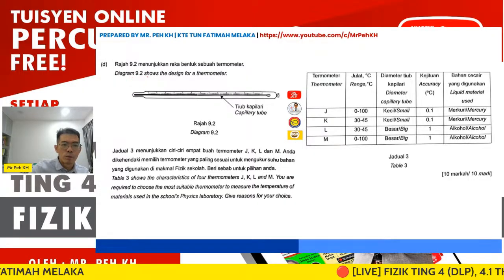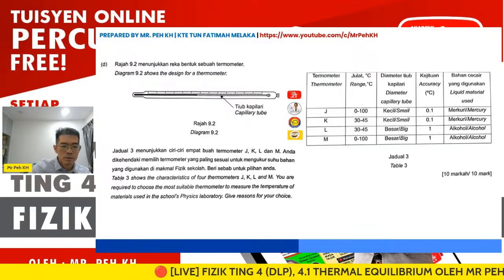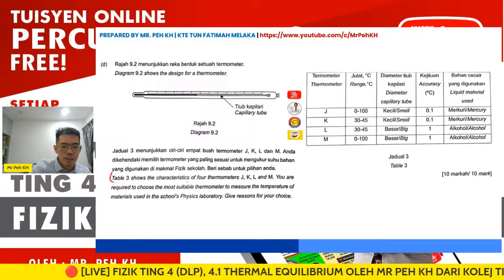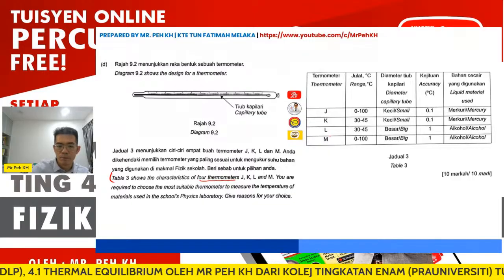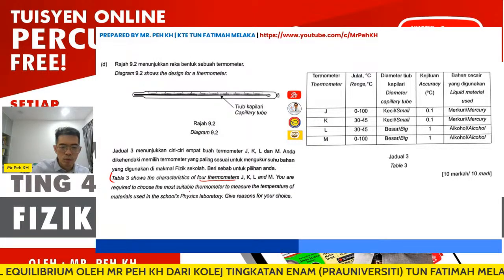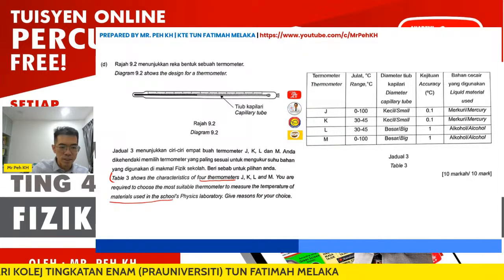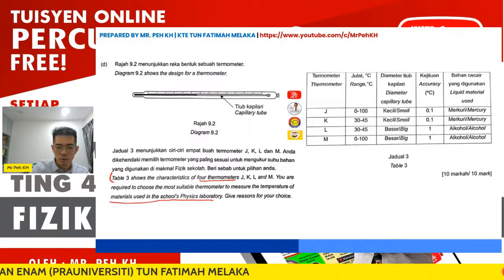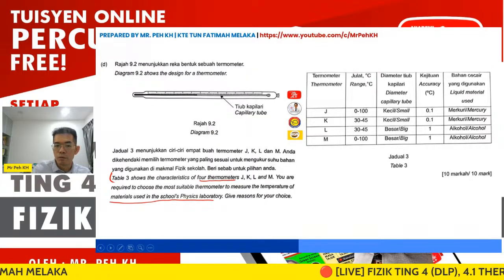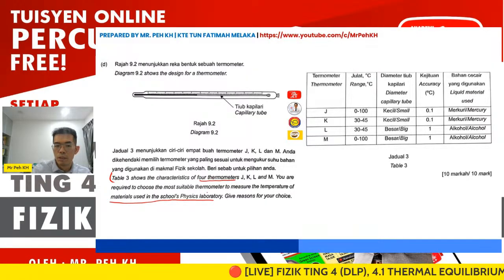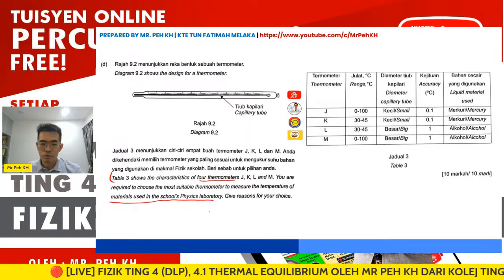Okay, so diagram 9.2 shows the design of a thermometer. Okay, so table 3 shows the characteristics of 4 thermometers. So we have J, K, L, and M. So you are required to choose a suitable thermometer to measure the temperature of material used in a school physics laboratory. Okay, so we should choose the range for the thermometer used in the laboratory. Okay, then give your reason for your choice.